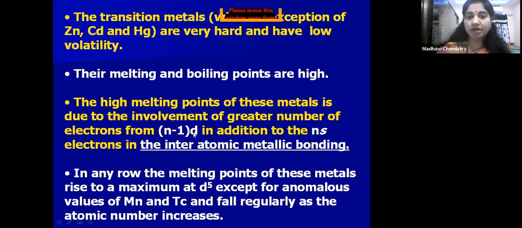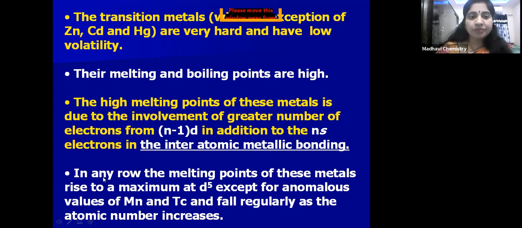Because n-1 d electrons and ns electrons are involved in the formation of interatomic metallic bonding, because there is a little energy difference between n-1 d and ns orbitals. So because of that, the melting and boiling points of these transition elements are high.